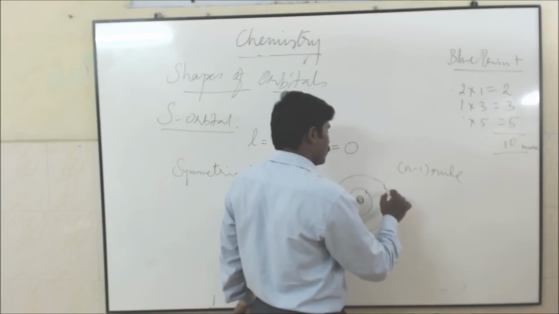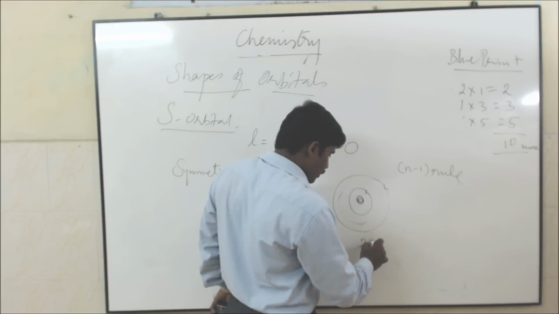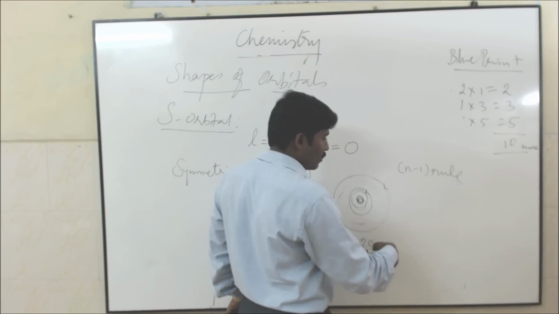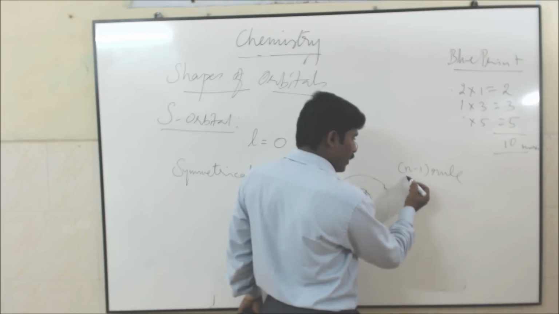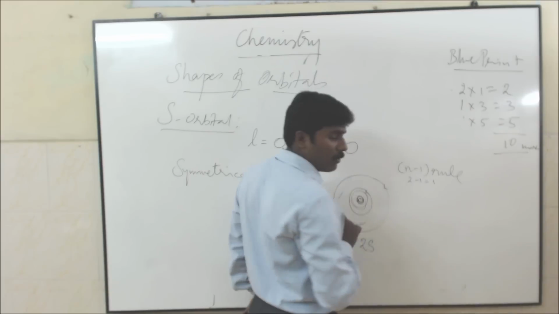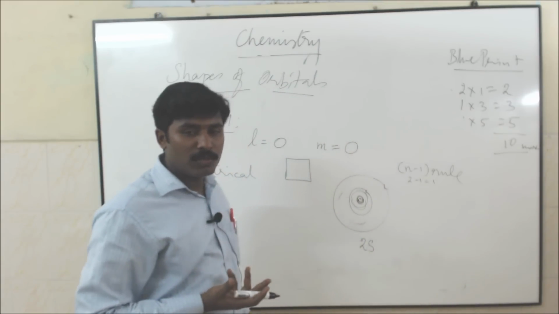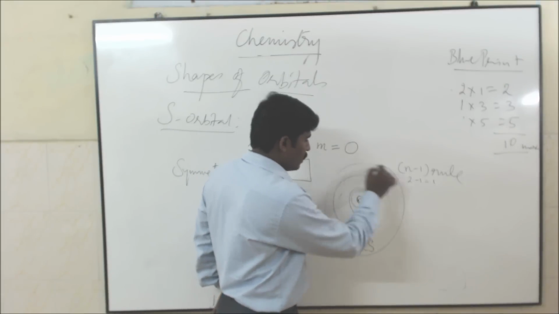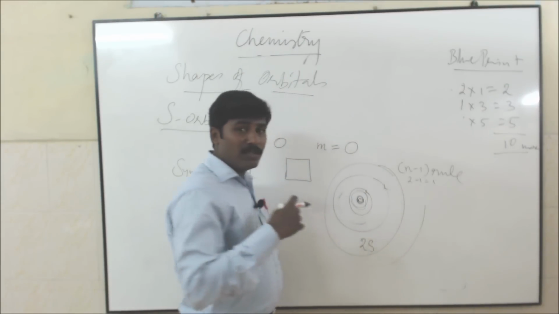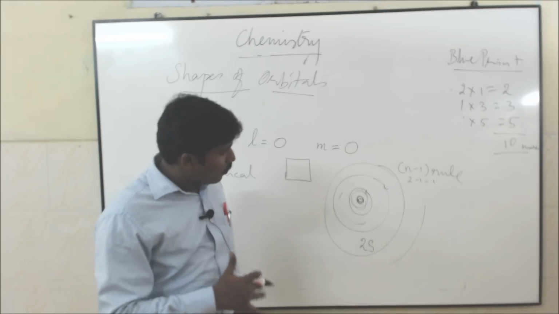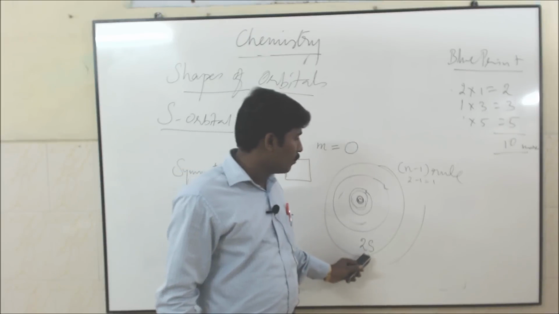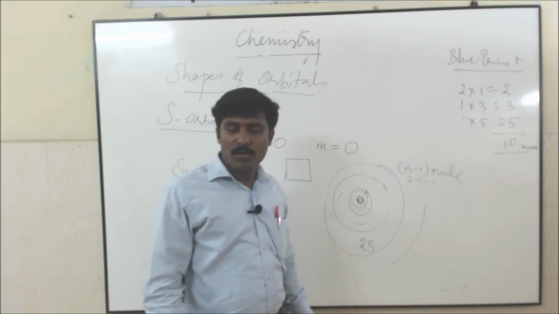Suppose it is a 2s orbital, here the maximum node is 1 because of n minus 1. For 2s, n is equal to 2, so 2 minus 1 is equal to 1 node. For 3s, 2 nodes will come, like this: this is one node, this is another node. For 4s, 3 nodes. For 5s, 4 nodes. For 10s, 9 nodes. So the common formula for calculating nodes is the n minus 1 rule.